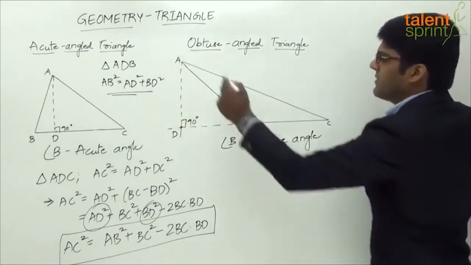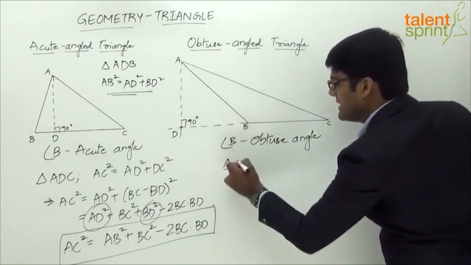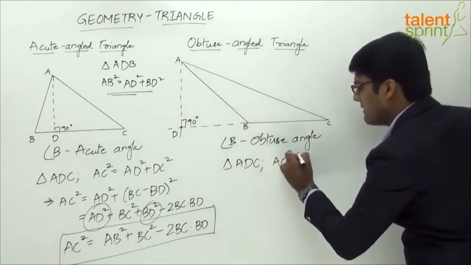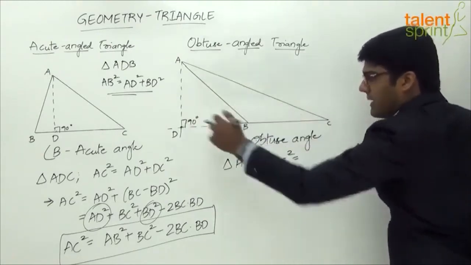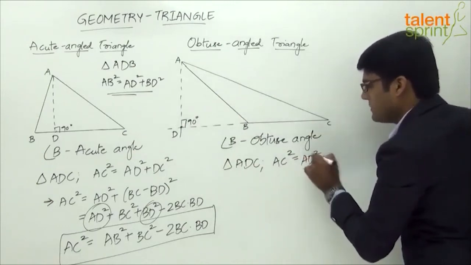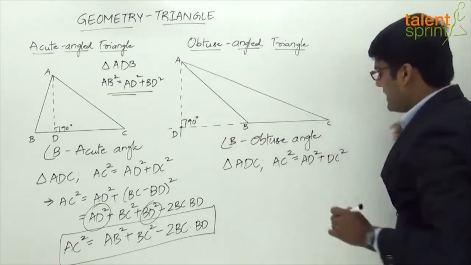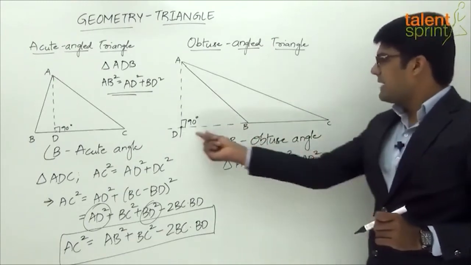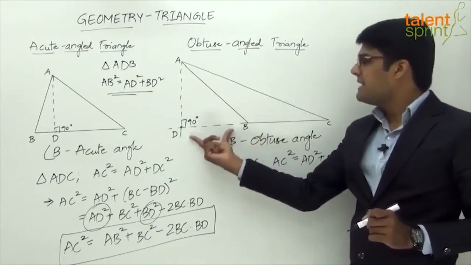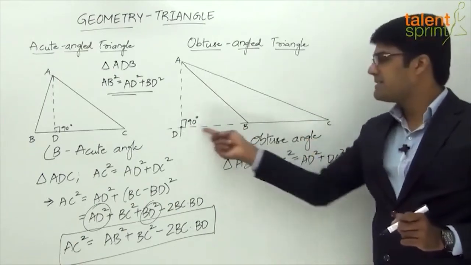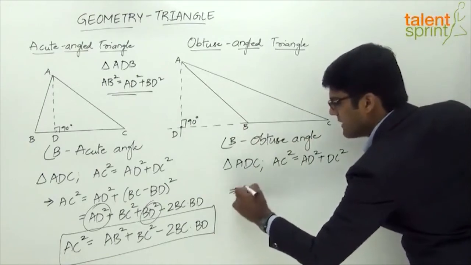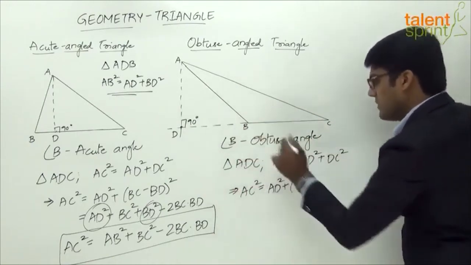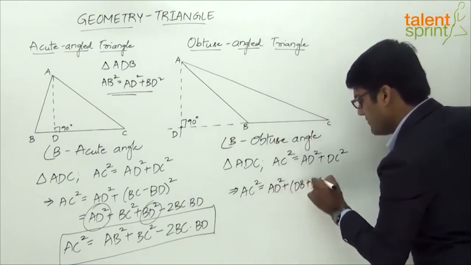Let us apply Pythagoras theorem. If you look at the first triangle, in the triangle ADC, what do we get? AC squared, the hypotenuse square, will be equal to the perpendicular side, that is AD square, plus the base DC square. Again, the complete base DC can be expressed as DB plus BC. So let us replace it now. We get AC squared equals AD squared plus DC, which is DB plus BC, square.